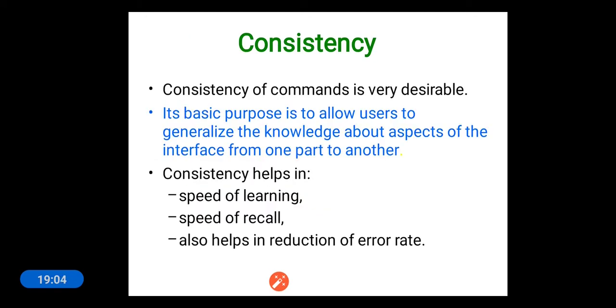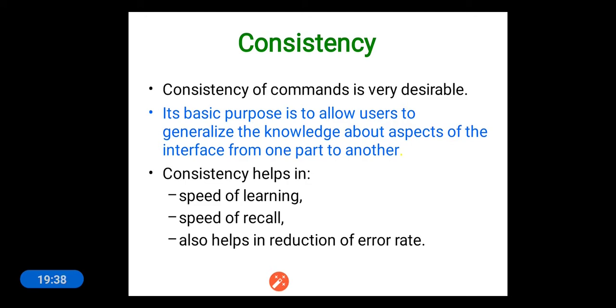Next comes consistency. Consistency of commands is very desirable. Its basic purpose is to allow users to generalize the knowledge about the aspects of interface from one part to the other part. So there should be consistency in the command names. That means whatever command name is used in one part of the software product, if the same command is used in another part for performing a similar operation, that's what consistency is.